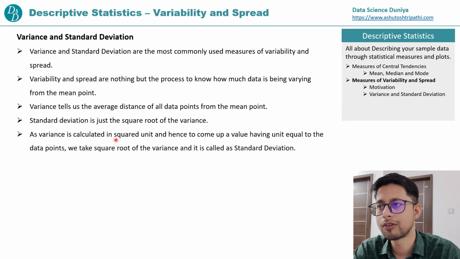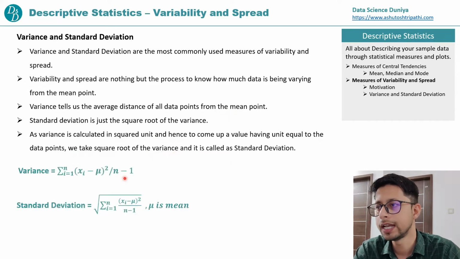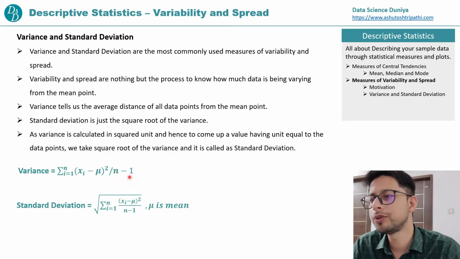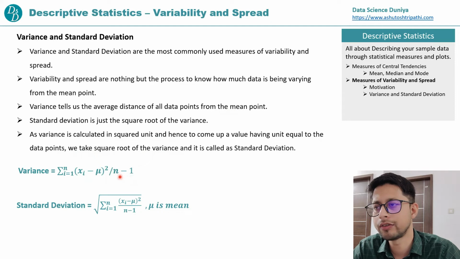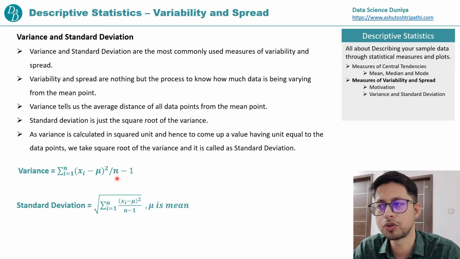As variance is calculated in square unit, to come up with a value having a unit equal to the data point, we take the square root of the variance and it is called standard deviation. Okay, guys? Now this is the formula which we already discussed. And why n minus 1 here? Because if we talk about a sample, then we do n minus 1, and if it is population data, then we do n. So don't get confused. In a sample, we do n minus 1.